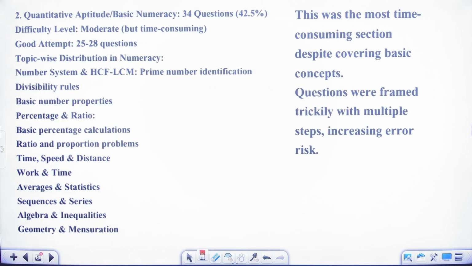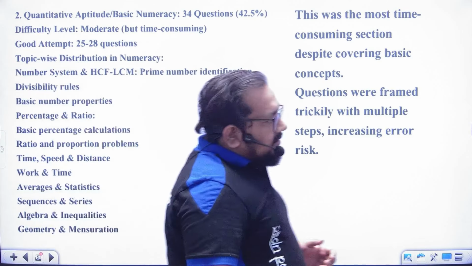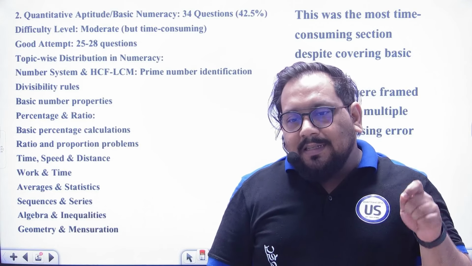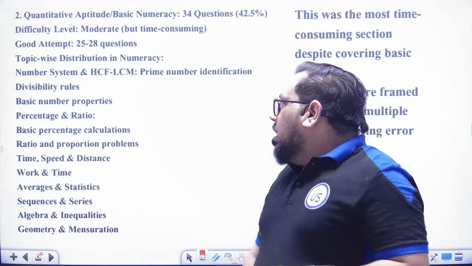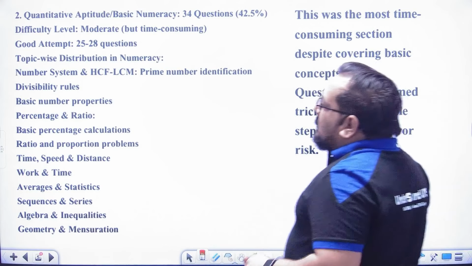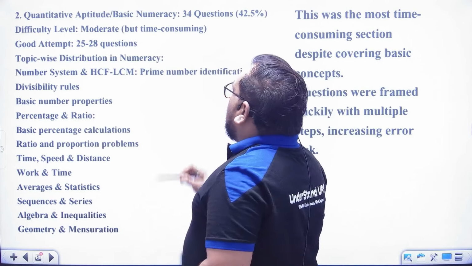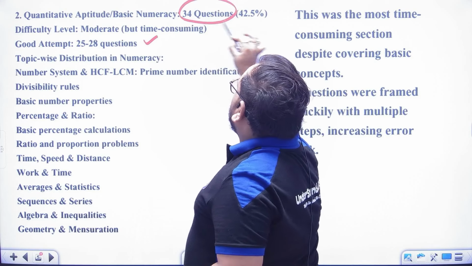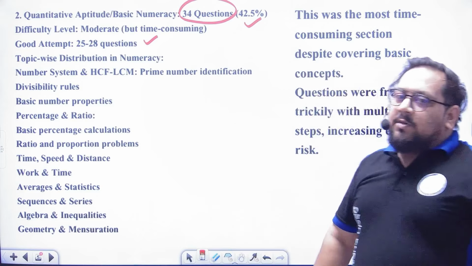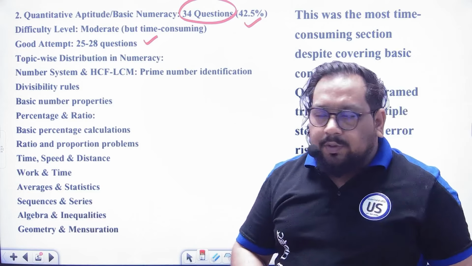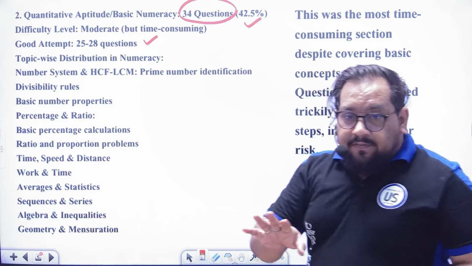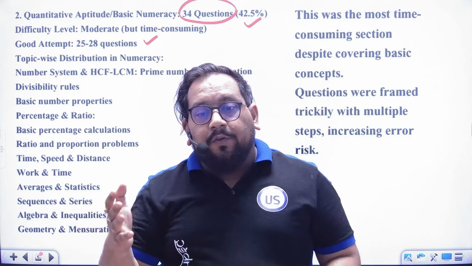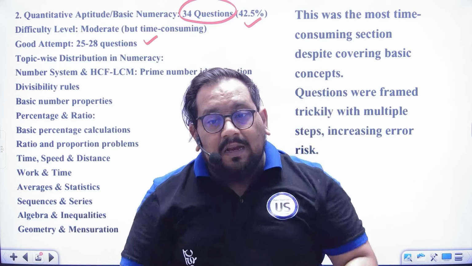Second thing, that is quantitative aptitude and basic numeracy. Today we will know how much was easily doable. Now the topic-wise distribution in basic numeracy: 25 to 28 questions was a good attempt, and 34 questions, which means 42.5% of the paper, was covered from quantitative aptitude. Okay, it is not maths. First of all, it is not maths. Maths is different. It is quantitative aptitude, which actually belongs to your personal life.